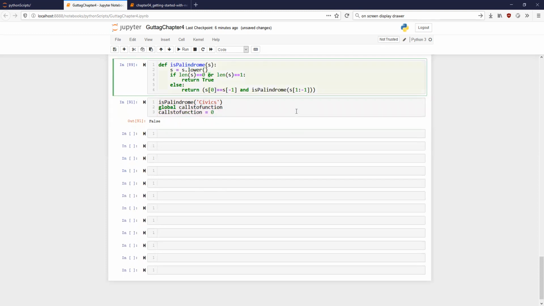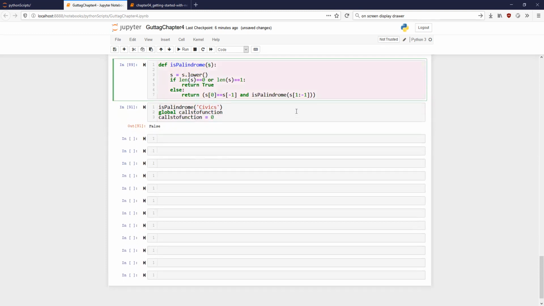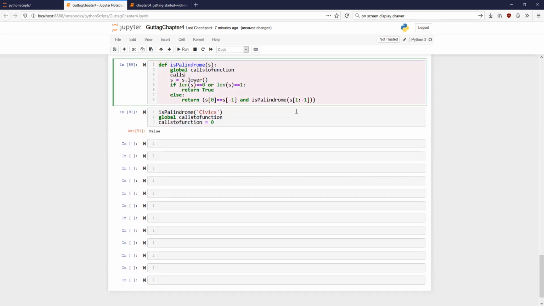Now let us say if I call global calls_to_function here, there has to be a space here, and calls_to_function += 1. What is going to happen in this case? Calls_to_function will become 1. So it is going to be added every time palindrome is called, isn't it? Yes, sir.